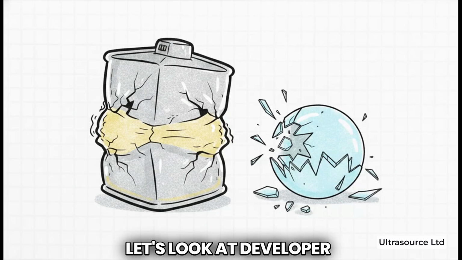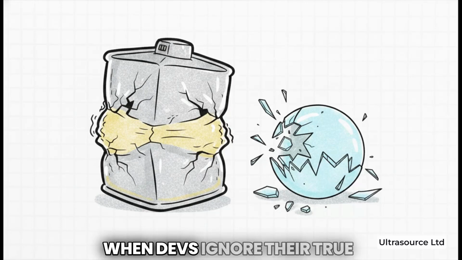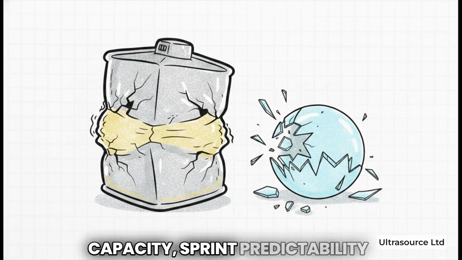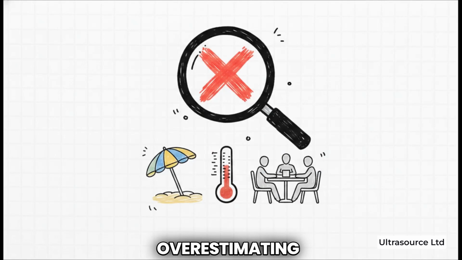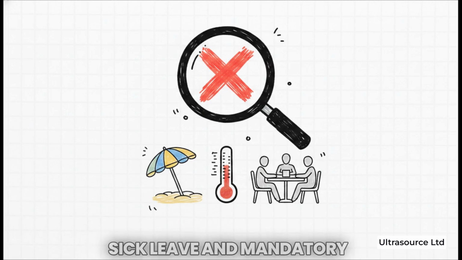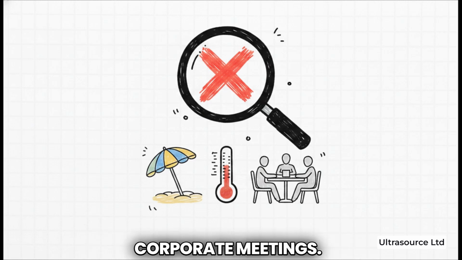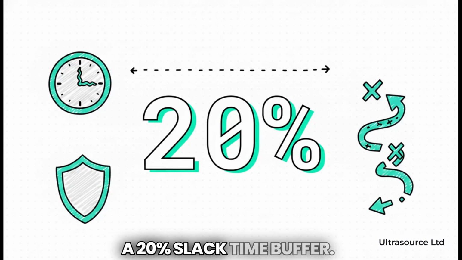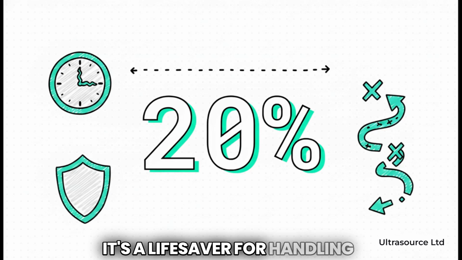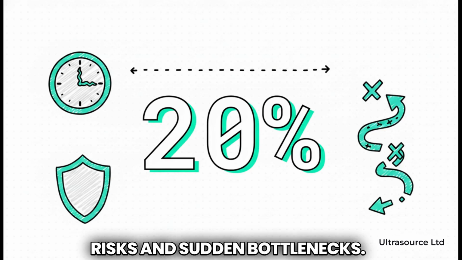Let's look at developer dysfunctions. When devs ignore their true capacity, sprint predictability is instantly wrecked. Overestimating happens constantly. We totally forget to calculate public holidays, sick leave, and mandatory corporate meetings. You absolutely need a 20% slack time buffer. It's a lifesaver for handling risks and sudden bottlenecks.